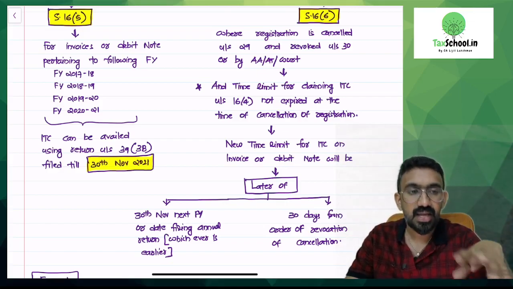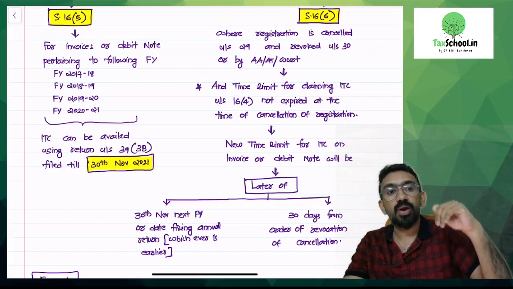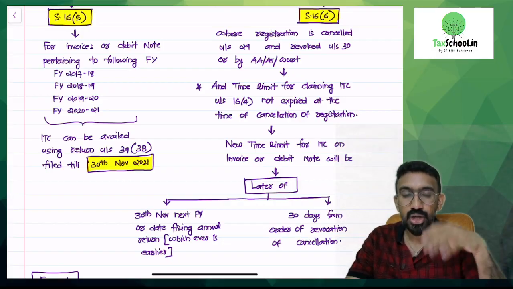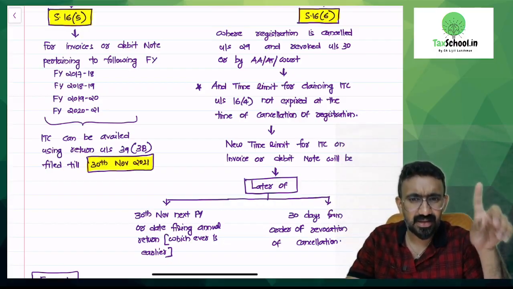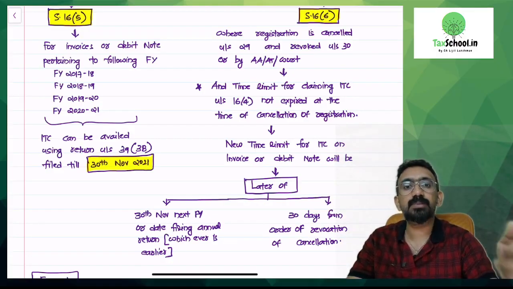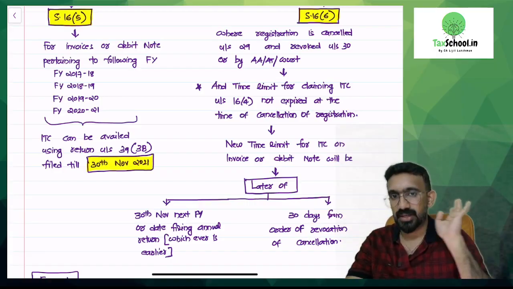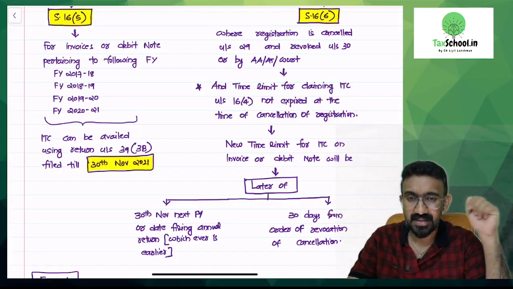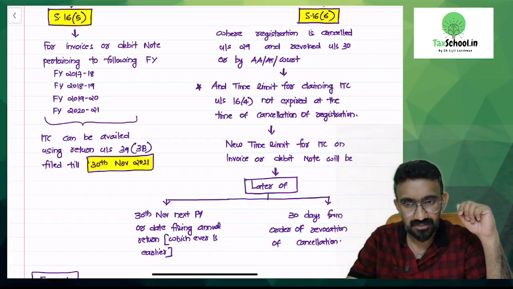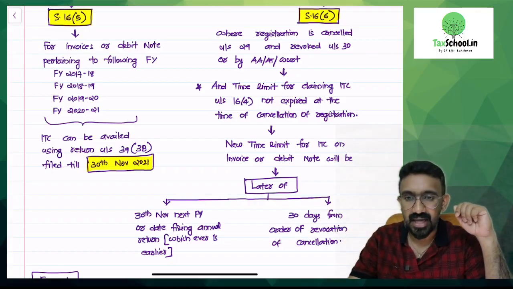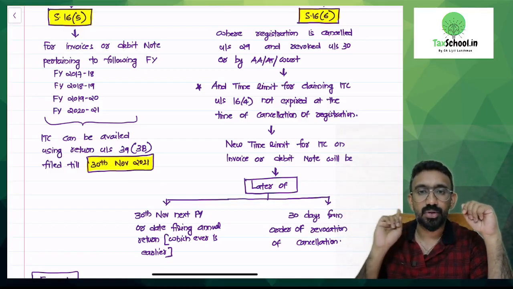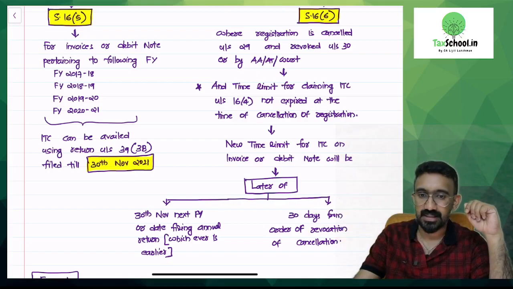In that case, the government is saying that I will give you one more additional time limit. What is it? After getting the GST number back, which means after the revocation order, you can take 30 days' time and then claim that particular ITC for the previous period. That's why they're saying to look at the time limit like this: the later of 30th November of the next financial year or the date of filing the annual return, whichever is earlier, or compare it with 30 days from the order of revocation of cancellation.